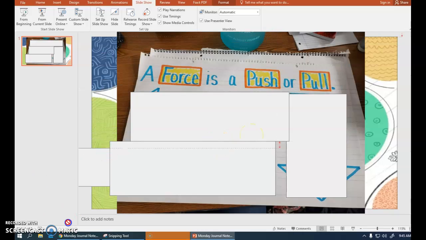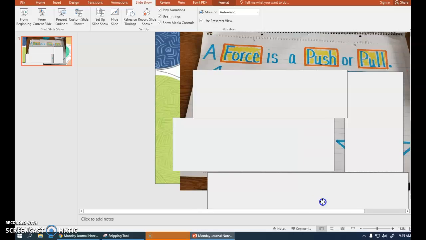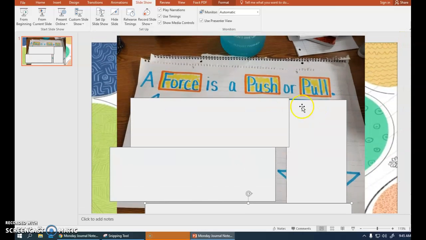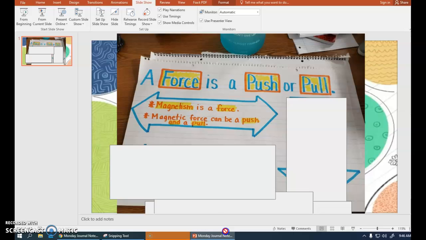So at the top of your journal, I want you to write: a force is a push or pull. A force is a push or pull. All right, and if you need to pause it, you can pause it. If you want to make it all pretty like mine, you can make it all pretty. It's up to you. All right, so the first one, remember, pause if I go too fast.